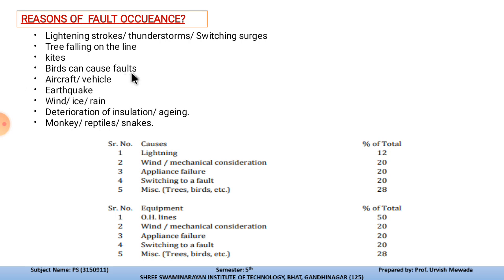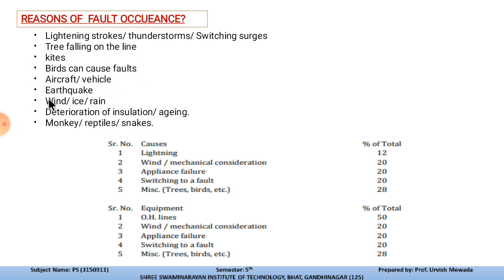Birds can also cause a fault, like a peacock with a long feather: if two transmission lines are close, there might be a chance of short circuit between them when the bird sits on the cable. Aircraft and vehicles can also cause harm, and earthquakes also.